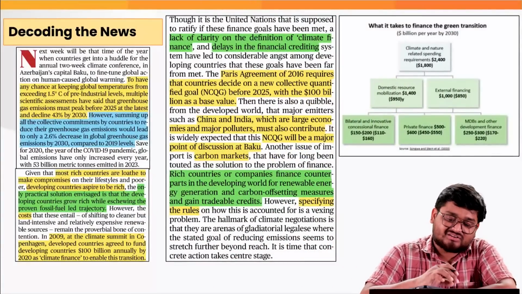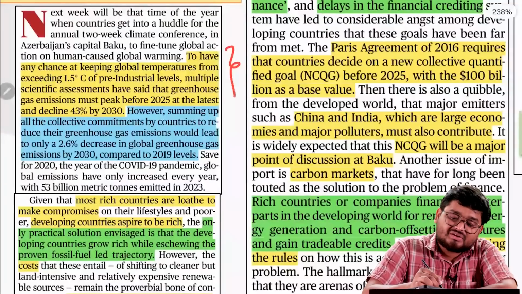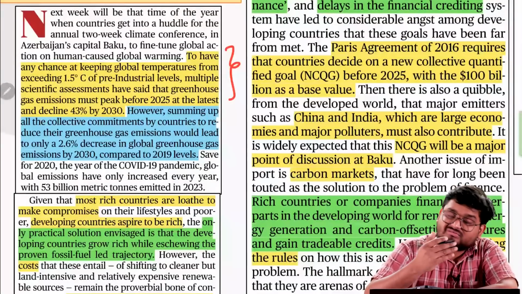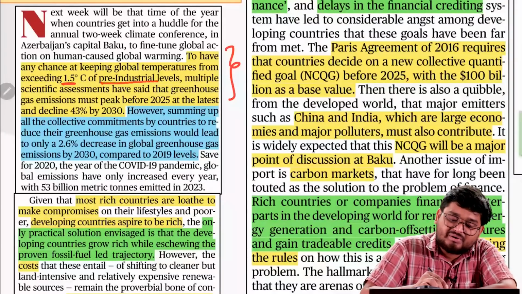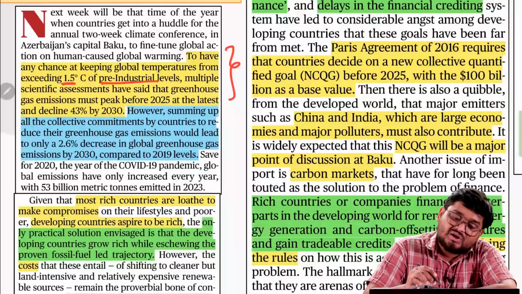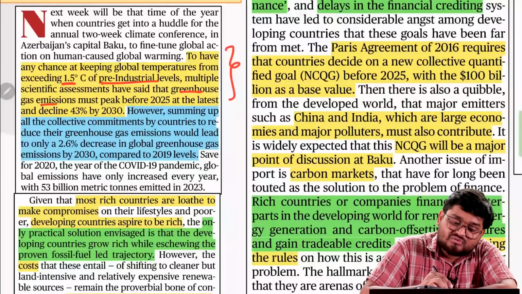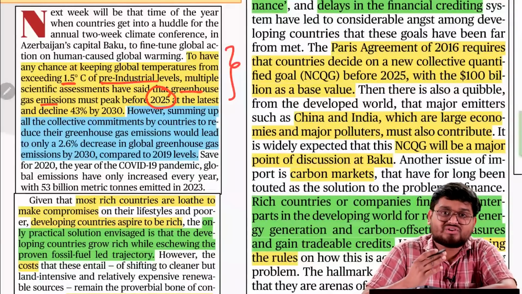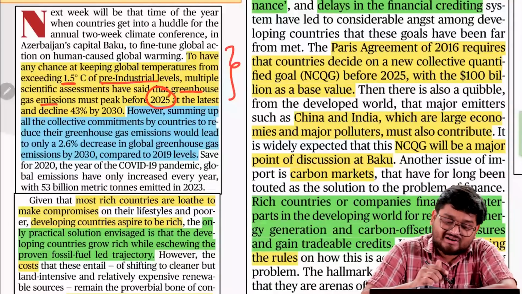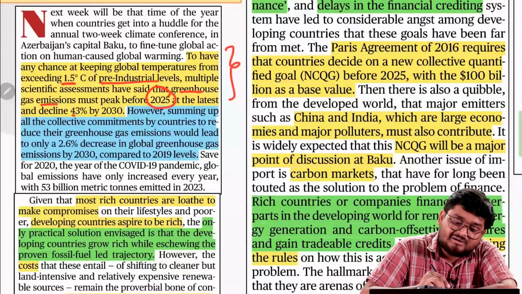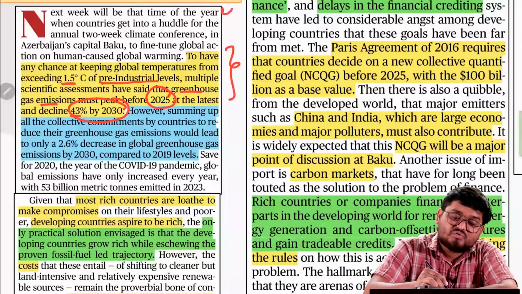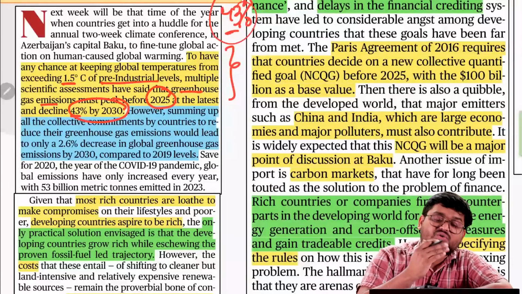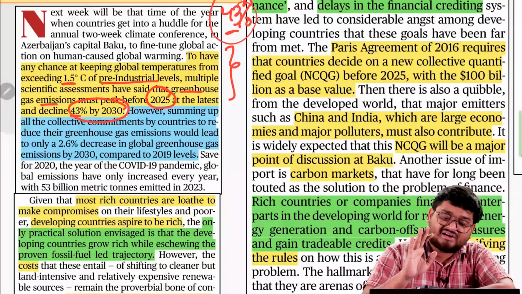But there are some expectations. Firstly, we have to understand that to keep global temperatures from rising by more than around 1.5 degrees Celsius above pre-industrial levels by 2050, global greenhouse gas emissions must peak before 2025, that is just 1 year from now, at the latest, and decline 43% by 2030. So as of now, we have to decrease our global greenhouse gas emissions by 43%, which is not possible ever, right?